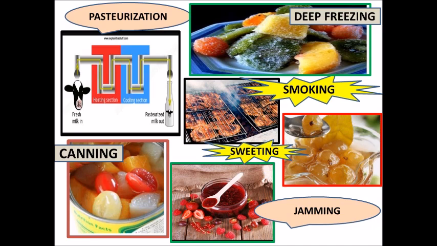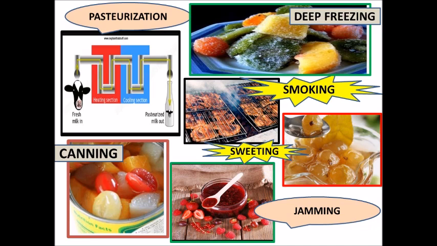It is superheated at a very high temperature, then quickly cooled down in the cooling section, and after that it is quickly packaged into milk bottles, tetra packs, or plastic packets. Now this milk is free of germs, healthy and fit to be used for a few days. So this was the method of pasteurization, which was discovered by a scientist named Louis Pasteur.